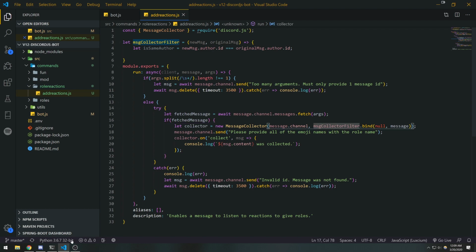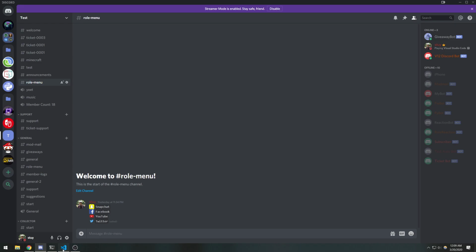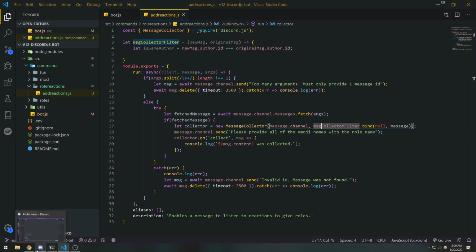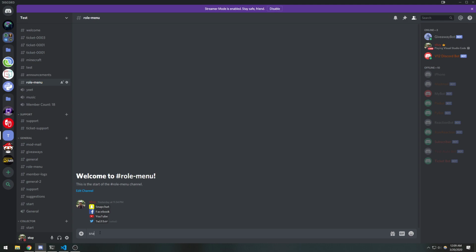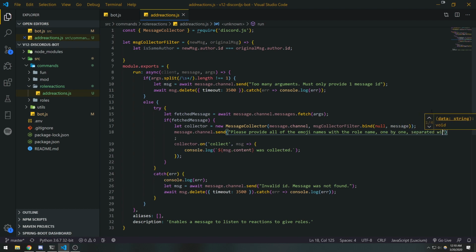Okay, so we last left off with how we are going to expect the user to give in their arguments, and we agreed, or well, I pretty much stated that we're going to expect them to give us the emoji name and the role name. For now, we're going to leave it like that. In the future, we're going to make it so that they can give the IDs of the role as well as the emoji. So, please provide all of the emoji names with the role name one by one, separated with a comma.